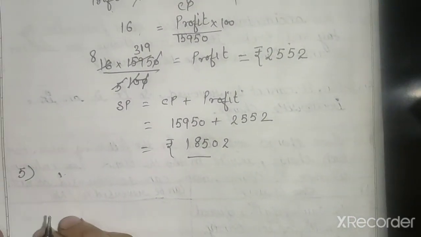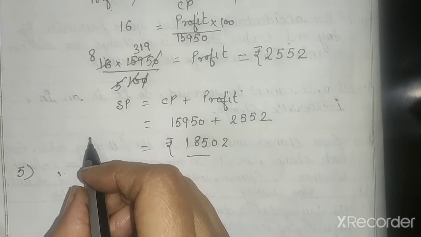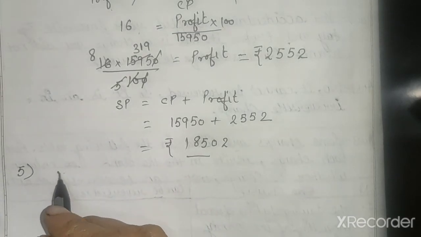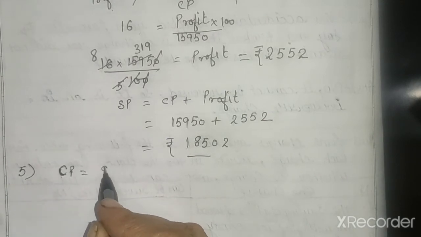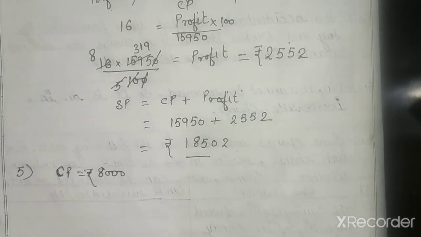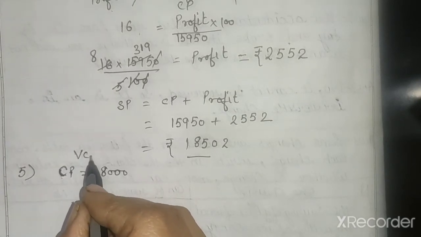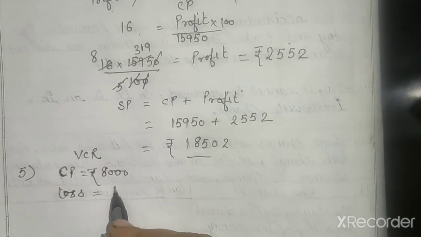So the 5th question: VCR and TV were bought for rupees 8,000 each. So CP is equal to 8,000 rupees. The shopkeeper made a loss on VCR. So here we will write about the VCR. Here we have a loss of 4%.